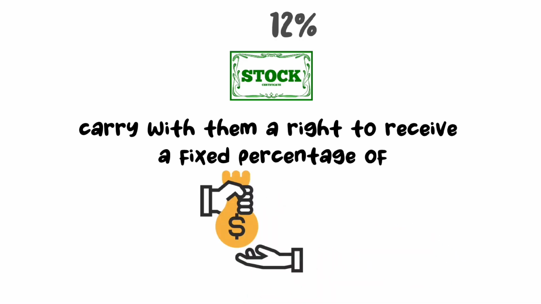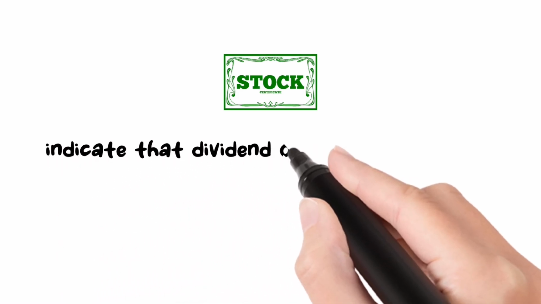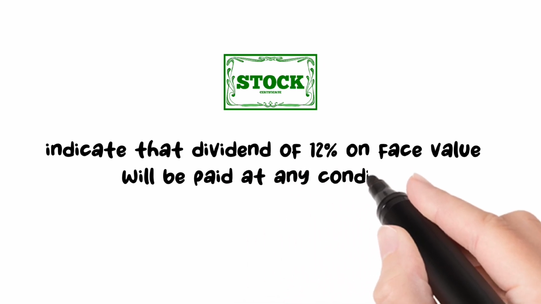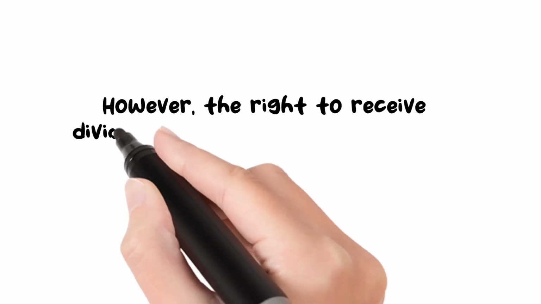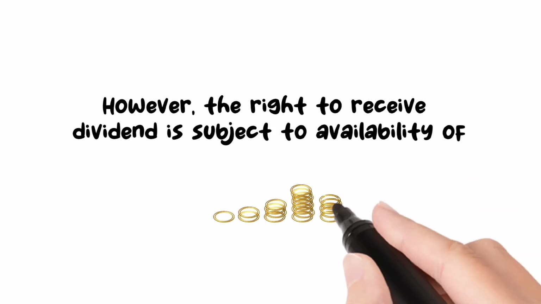For example, 12% preference shares indicate that a dividend of 12% on face value will be paid at any condition. However, the right to receive dividend is subject to availability of profit.